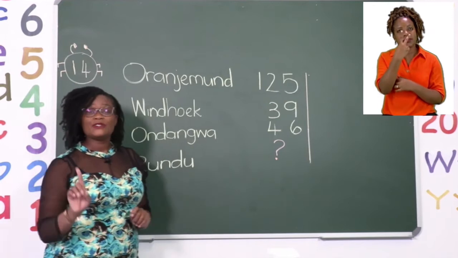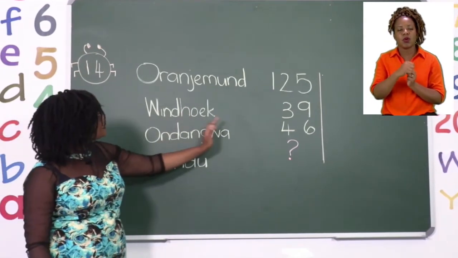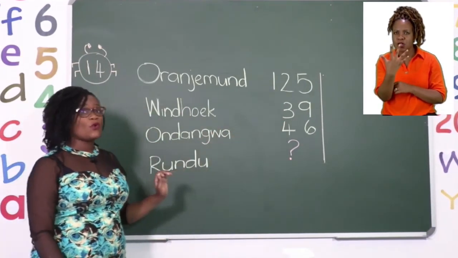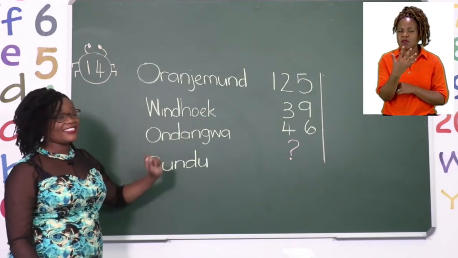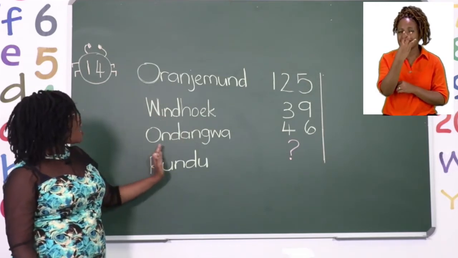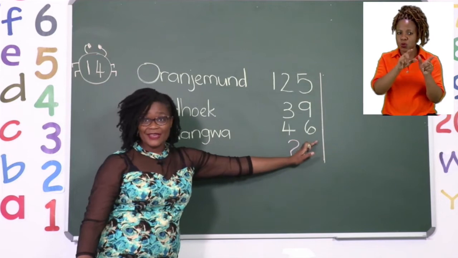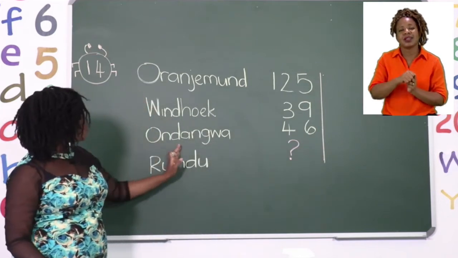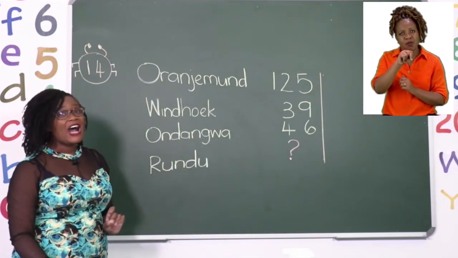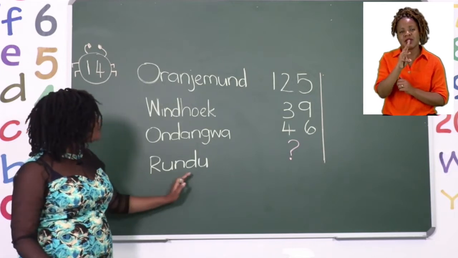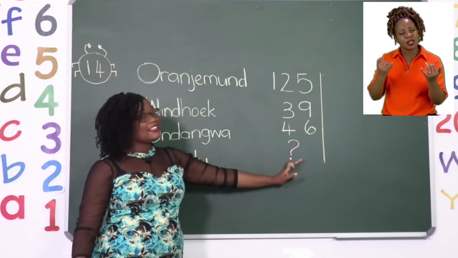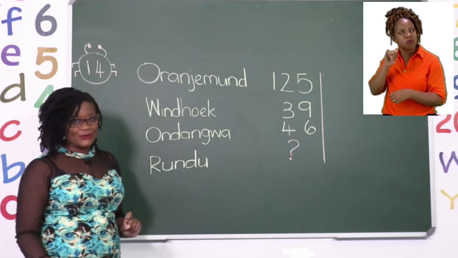Out of those, 39 of them got off in Windhoek. And then after that, 46 of them got off in Ondangwa. But now we need to find out how many of them landed in Rundu.